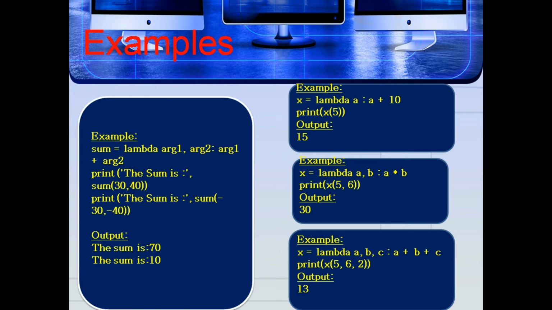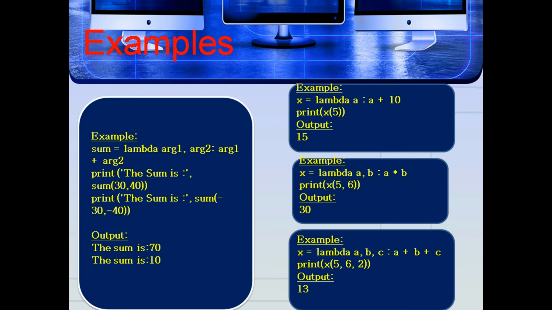Example for anonymous function: sum = lambda arg1, arg2: arg1 + arg2. print("the sum is", sum(30, 40)). print("the sum is", sum(-30, 40)). In this, the lambda function adds argument arg1 with argument arg2 and stores the result in a variable sum. So the result is displayed using the print statement. The output is: the sum is 70, that is 30 plus 40. Next, the sum is 10, that is minus 30 plus 40.